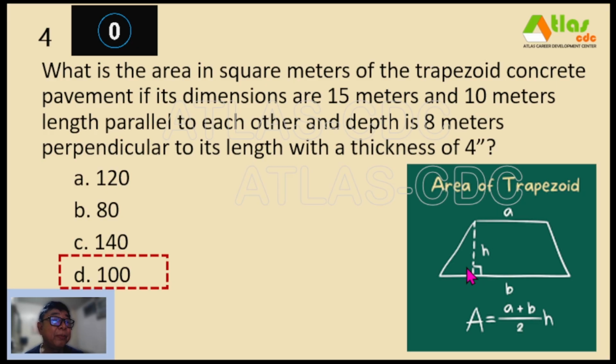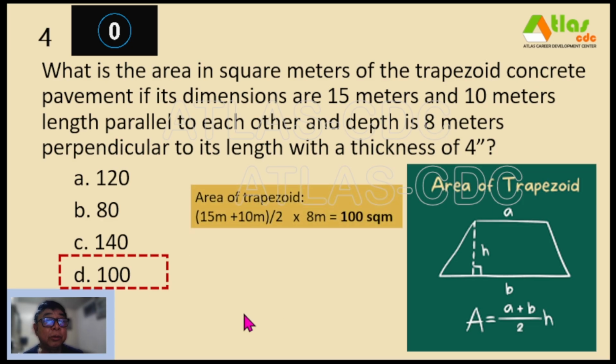So 15 plus 10 is 25, divided by 2 is 12.5, times the height or the perpendicular of 8 meters will give you 100 square meters.